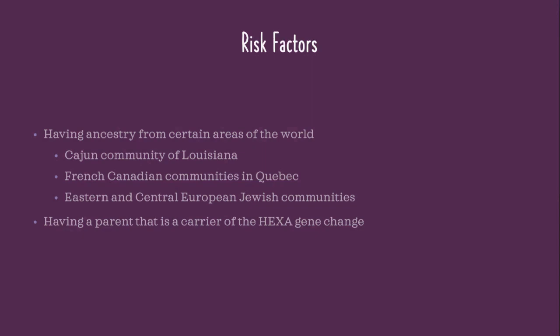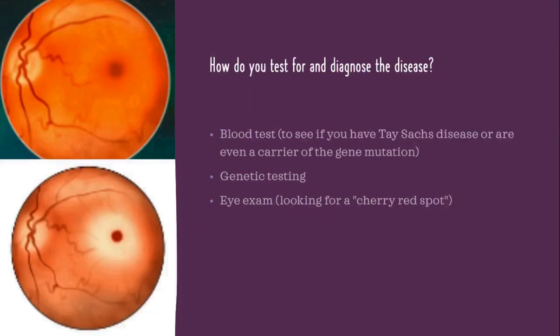Some risk factors are having ancestry from certain areas of the world, such as Cajun communities of Louisiana, French-Canadian communities in Quebec, Eastern and Central European Jewish communities, and also another risk factor is having a parent that is a carrier of this hex A gene change. The ones out of the communities that are especially prominent are the Jewish communities because 1 in 27 people carry this gene.